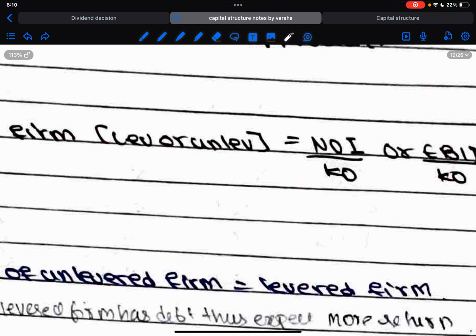When it comes to cost of equity, it will be earnings available to equity shareholders divided by cost of equity. Now what about the company which has only equity, which has no debt? Then the EBIT will be equivalent to earnings available to equity shareholders, right? So in case of an unlevered firm where there is no debt, EBIT can be considered as earnings available to equity shareholders. In the rest of the cases, earnings available to equity shareholders will have to be calculated. So net operating income will be taken for the whole firm, and for individual components accordingly it will be calculated.